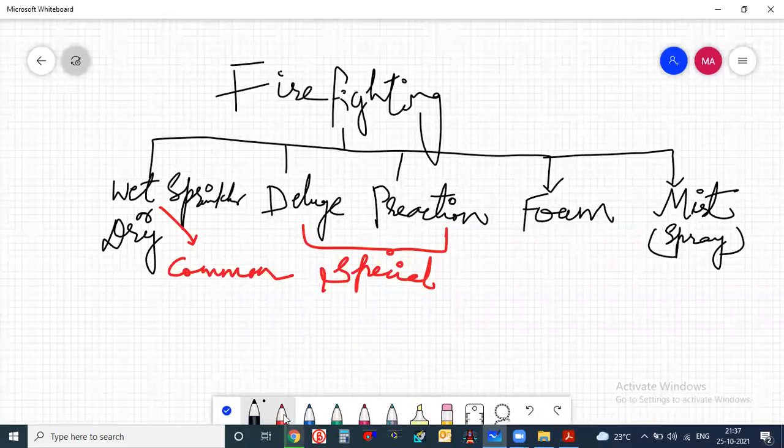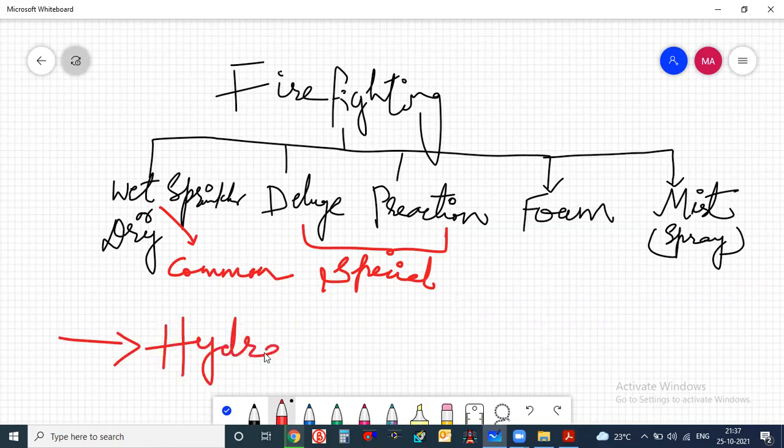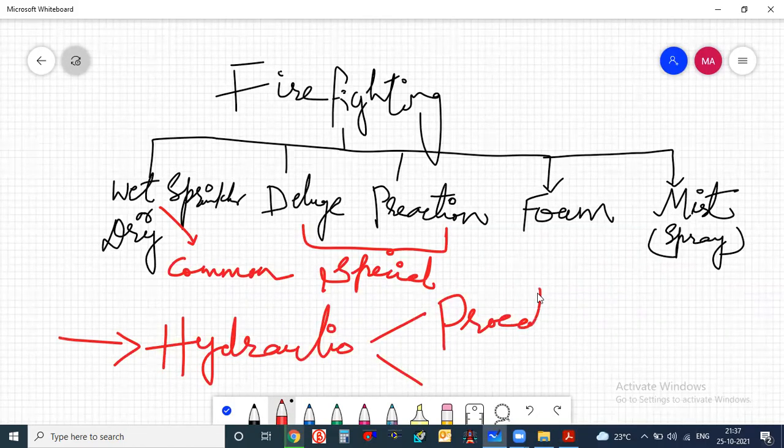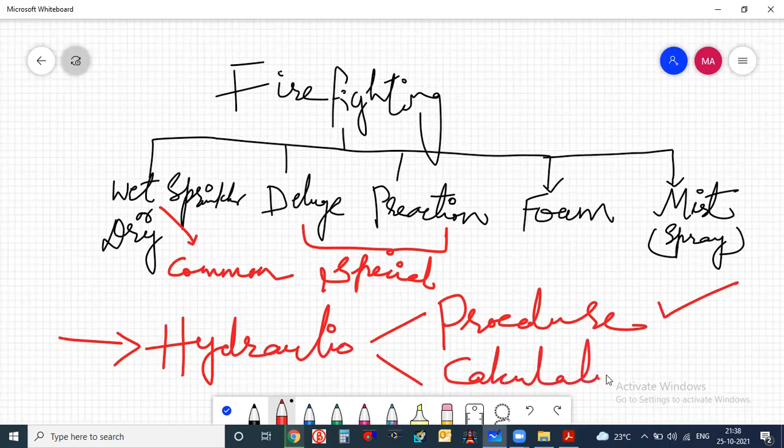Whatever system you take, the common practice is that for each and every system we have to perform hydraulic calculations. For each system, a hydraulic calculation procedure is given in NFPA. You will find the hydraulic calculation procedure for the foam system, for the wet system, and even for the deluge and pre-action systems the procedure is given somewhere. So the procedure is already given. What we need to do is the calculation. But before going for calculation, first we need to understand which system is suitable for which place. Like that we have to go.